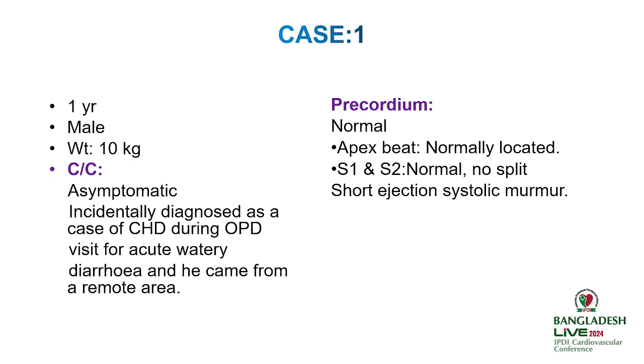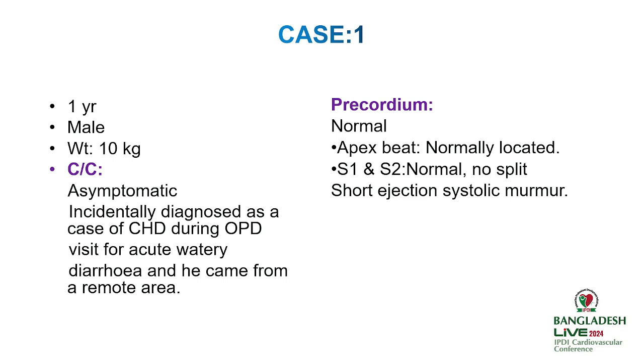My first question is to Professor Salam sir. He came from a remote area, asymptomatic, 1 year old. We know that these small kids who have small ASD and come from remote areas are very socially cumbersome. There are very limited resource persons and very few pediatric cardiologists. So what will be your advice for the follow-up protocol?